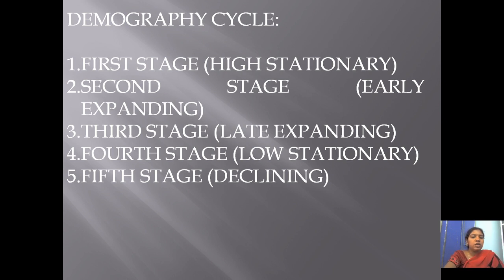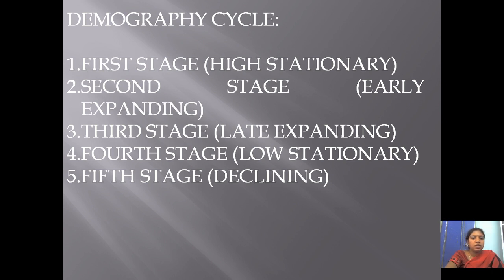Before 1920 India was in the first stage. Now India is in the third stage.